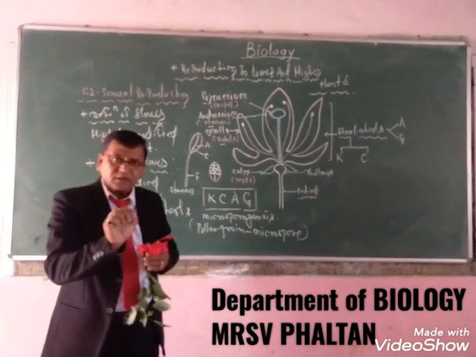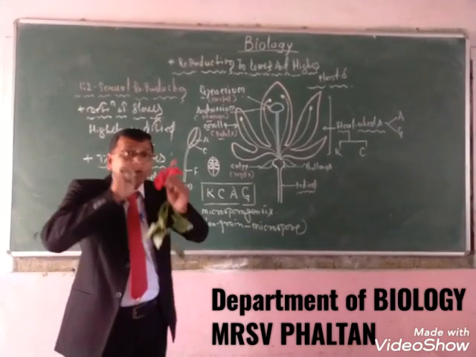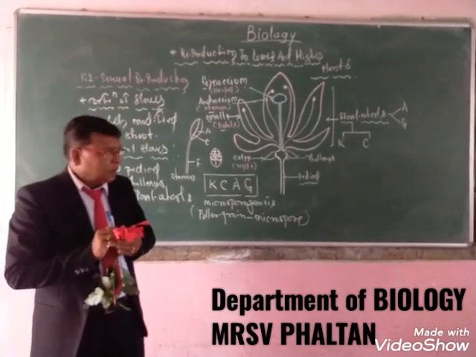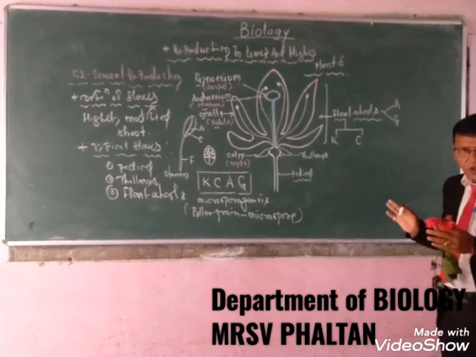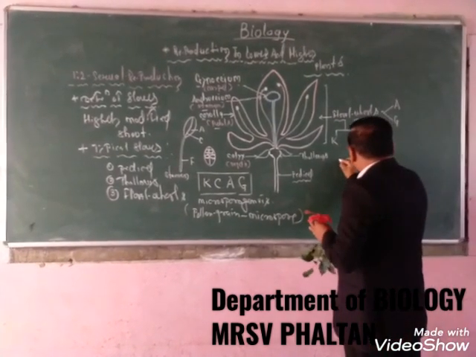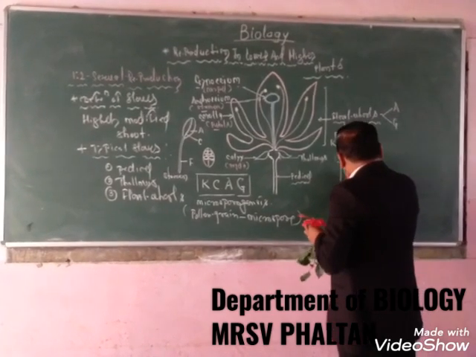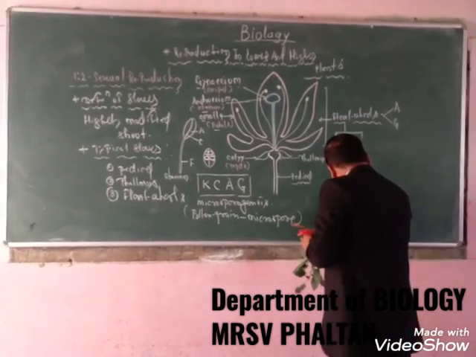The individual part of the gynoecium is called the carpel, and a group of carpels is termed a gynoecium. When we see the single structure of the gynoecium, it consists of the carpels.